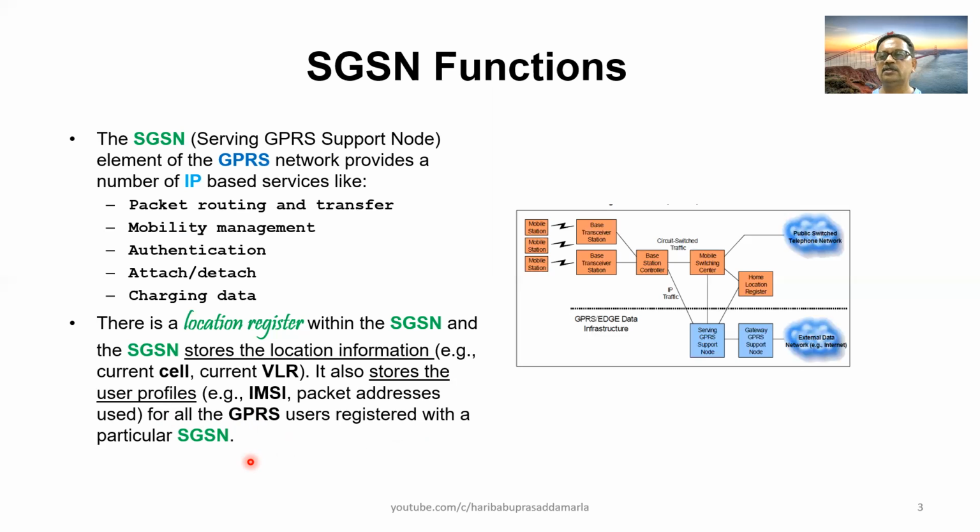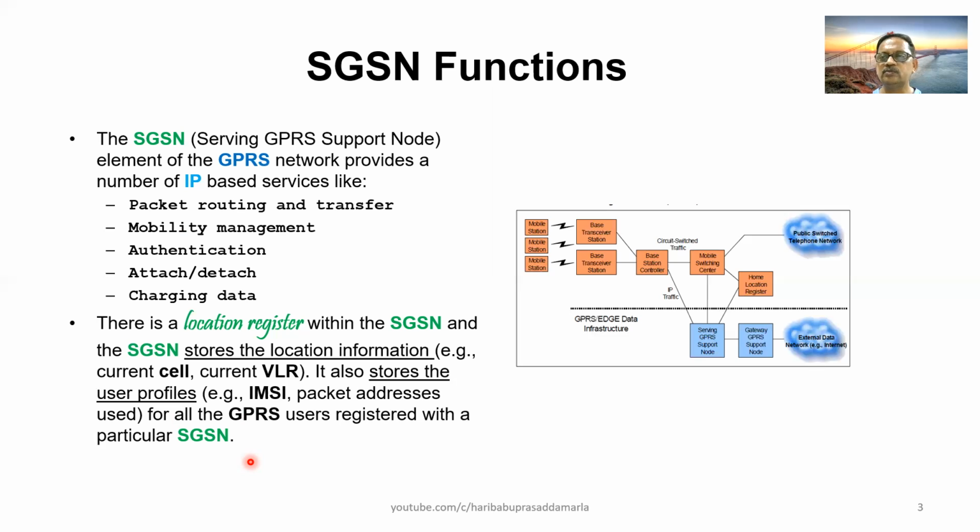So it may be serving so many BTSs, it may be serving a few BSCs, it may be serving more than one MSC, and so on. So all the users connected to an HGSN, the user profiles are to be stored by the HGSN.